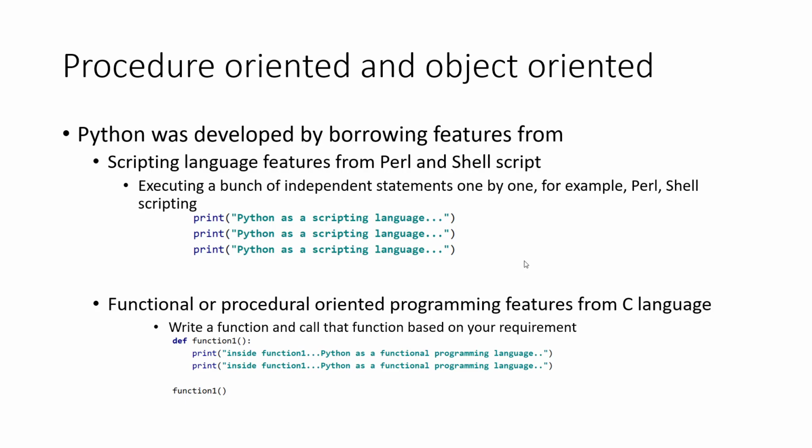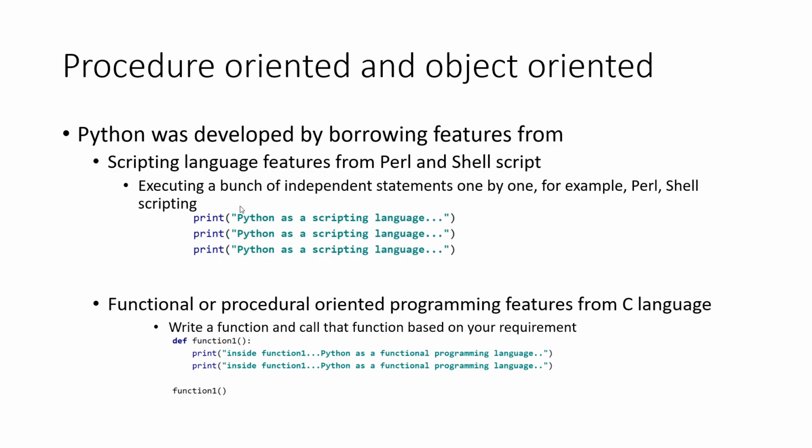Python is popular because of its procedure-oriented and object-oriented programming language. Python was developed by borrowing scripting language features from Perl and shell script. That is, we can execute a bunch of independent statements one by one in case of scripting language. For example, Perl, shell scripting, etc.